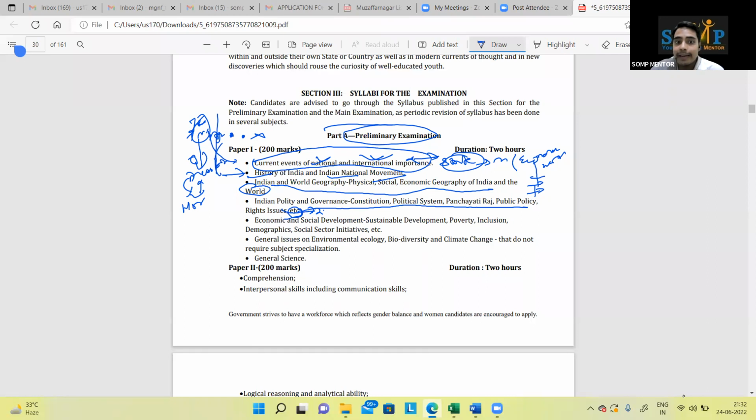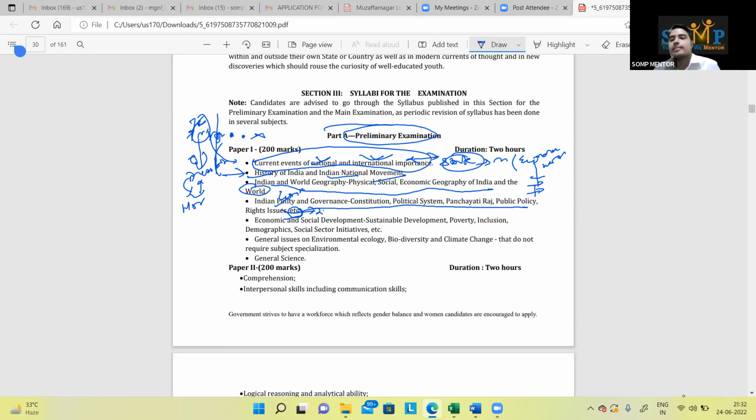Okay, moving towards Indian polity. See, Indian polity is nothing but your constitution. Whatever Lakshmikant has given, it is constitution. Those from the batch already know how we do Lakshmikant. It is not that you have to go chapter wise. You have to apply your brain. There is a prime minister chapter, then there is a chief minister chapter. If you do them consecutively, you will be able to relate the difference between prime minister, chief minister, Supreme Court and High Court.